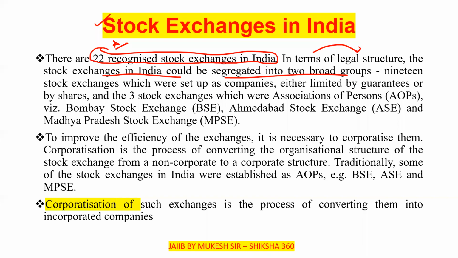The first group is the 19 stock exchanges which were set up as companies, either limited by guarantee or by shares. The second group is three stock exchanges which were associations of persons: the Bombay Stock Exchange, the Ahmedabad Stock Exchange, and the Madhya Pradesh Stock Exchange.